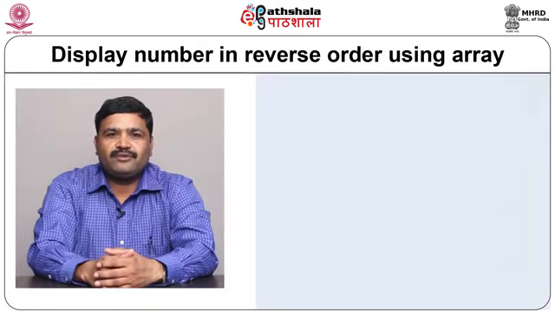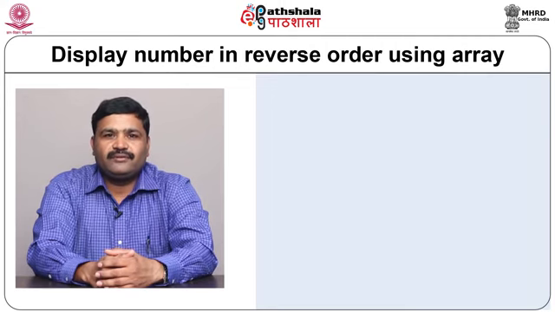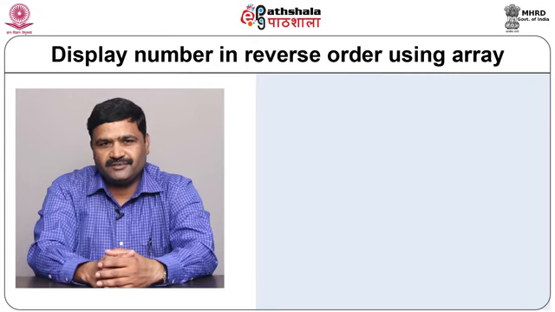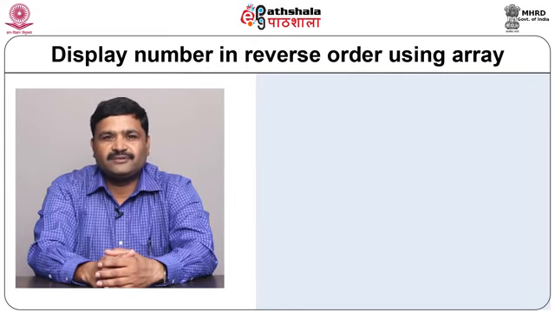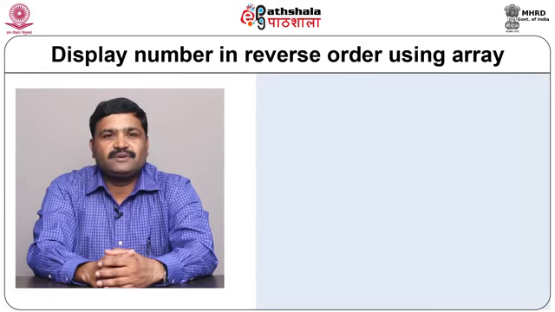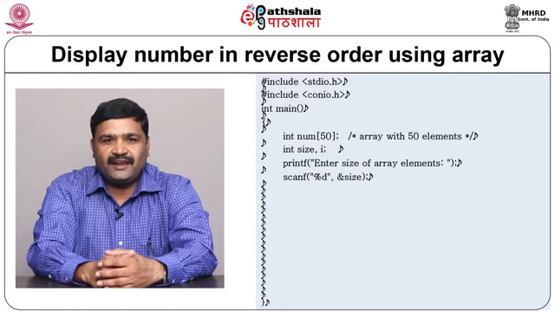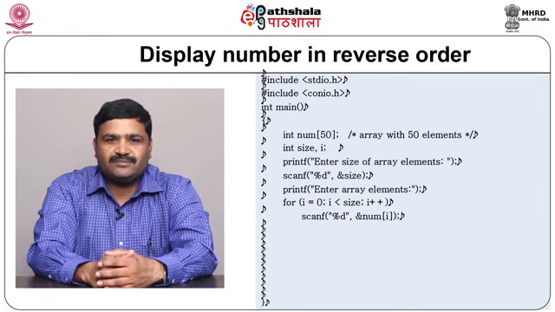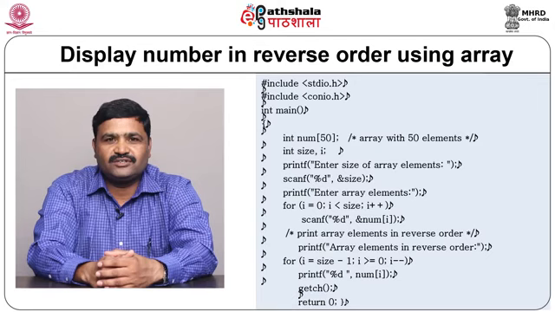Let us see example of array. In this example we will try to display numbers in reverse order. If you want to display numbers in reverse order using array, you need some steps, like you need to define size of array, you need to enter array elements, and then you need to manipulate elements from the array. In this example we will try to input size of array using printf statement. Then we will enter array elements using next printf statement and scanf statement, and for displaying order in reverse we will use one more printf statement, and that is shown on the screen.